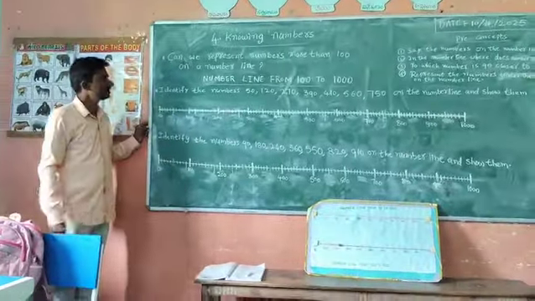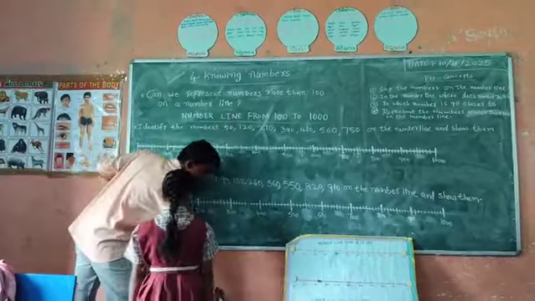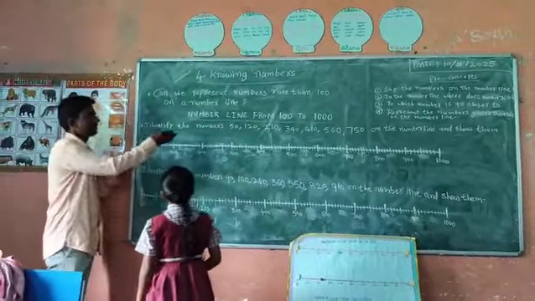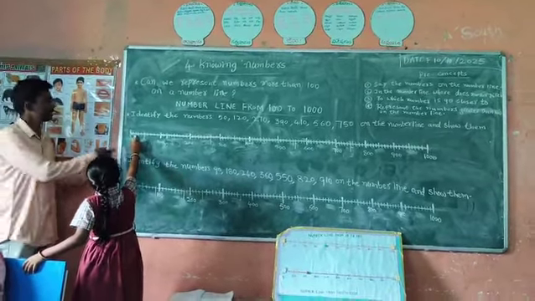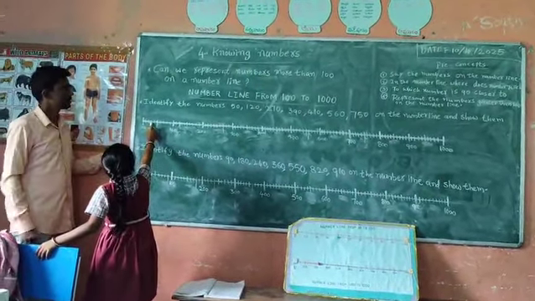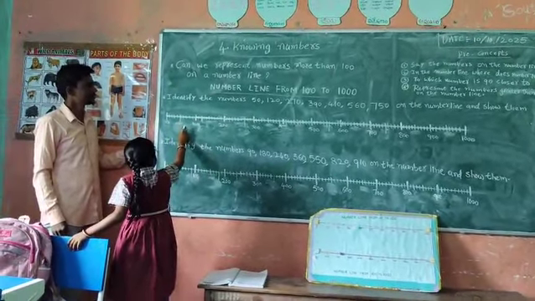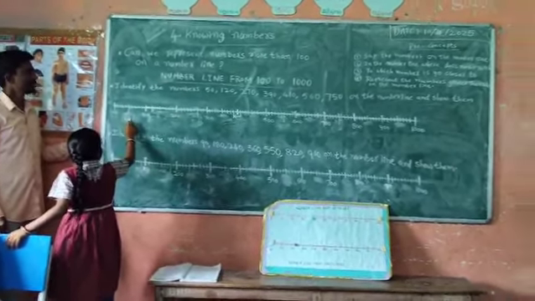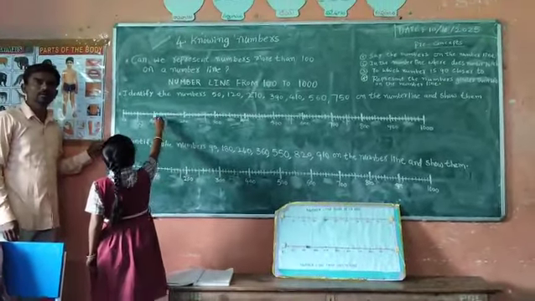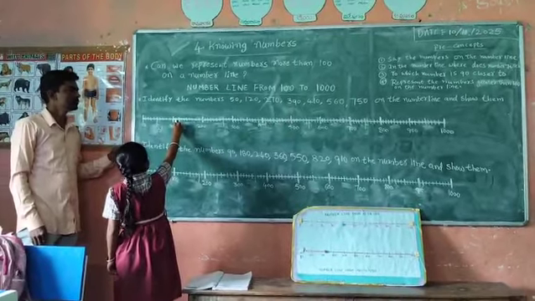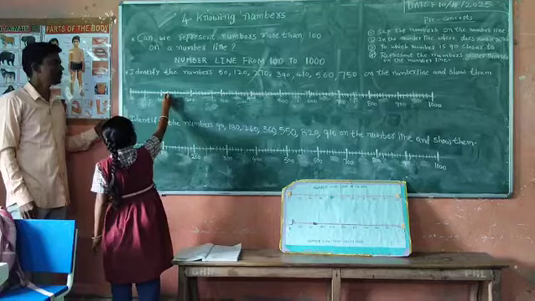Come here. Identify the number 50 on the number line. Write the number 50 on the number line. 10, 20, 30, 40, 50. Okay, you wrote the number 50. Next. Write the number 120 on the number line. 110, 120. Okay, right.